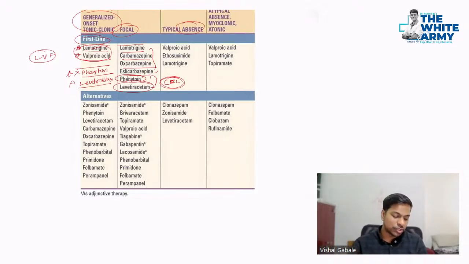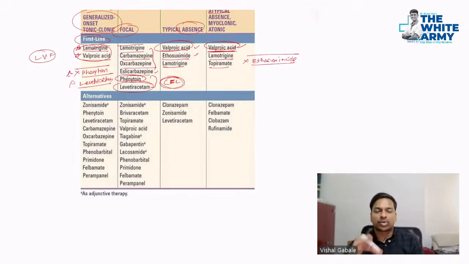Then for typical absence, you guys already know valproate, ethosuximide are there. Even lamotrigine can be used as first line. And for atypical absence, valproate is used. Okay, valproate, lamotrigine, and topiramate. Remember, ethosuximide is not used over here. Okay, ethosuximide has no role over it. Okay, so valproate is used in both of them. So please remember these are the choice of anti-epileptics first line. Then depending on that, second line can be added: clonazepam, felbamate, clobazam, zonisamide. Okay, so this list goes on and on. All right, but here remember the first line treatment at least.